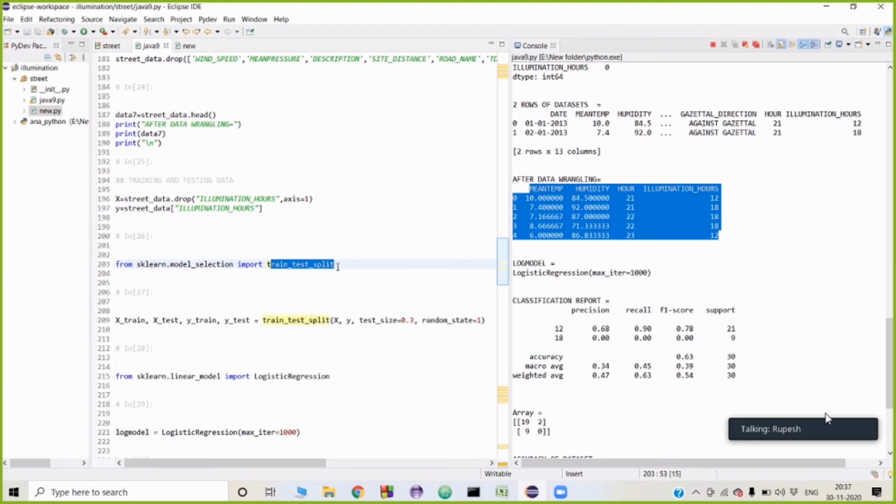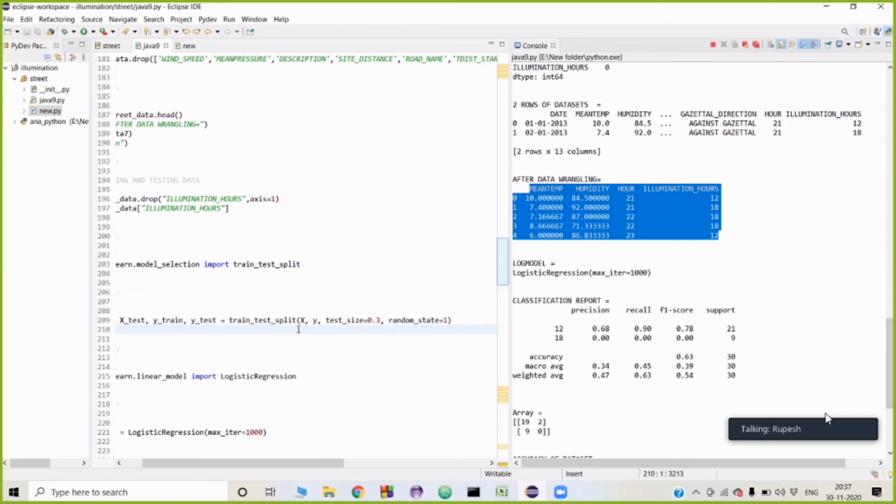For that, we will use sklearn, from sklearn model selection import train_test_split. Over here, we have train and test variables, and using the split function, we pass the independent and dependent variables and set a split size.